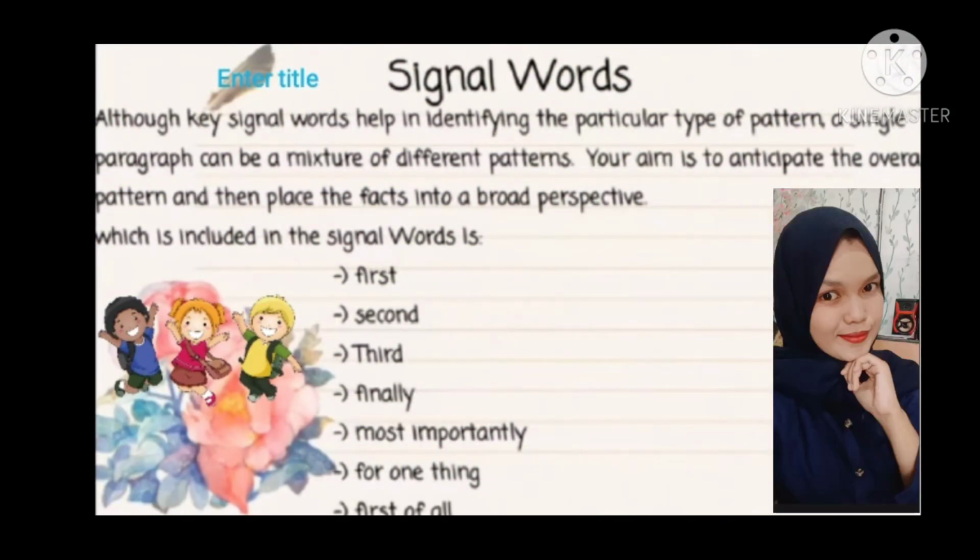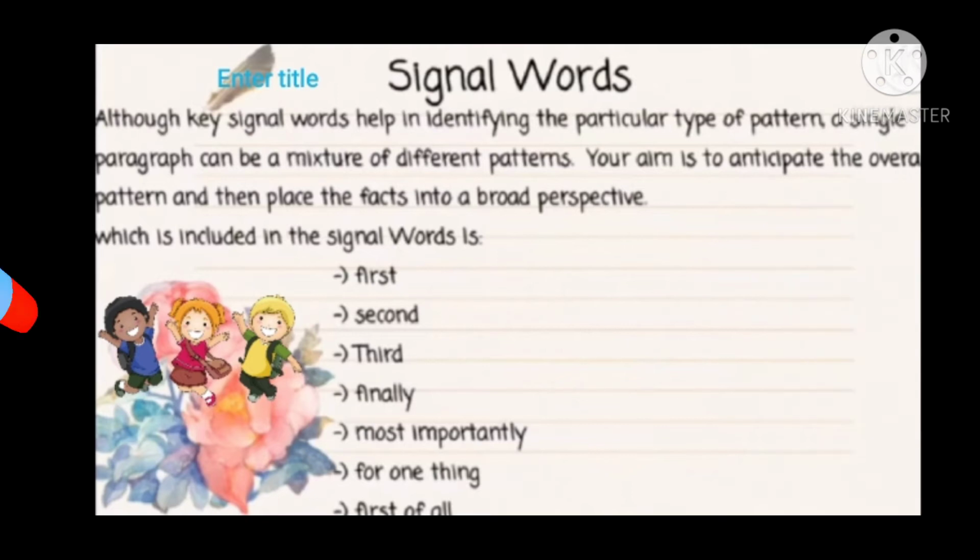Although key signal words help in identifying the particular type of pattern, a single paragraph can be a mixture of different patterns. Your aim is to anticipate the overall pattern and then place the facts into a broad perspective. Signal words include first, second, third, finally, most importantly, for one thing, first of all, for another thing, and so on.